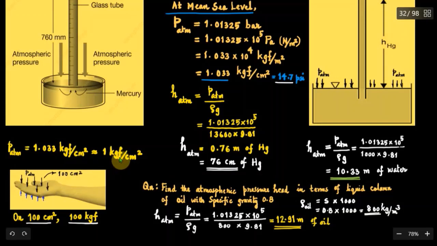100 kilogram force, because on every centimeter square 1 kilogram force. So 100 centimeter square, the total normal force will be 100 kilogram force. So that means 100 kilogram force will be acting on the hand. It is a huge force. You will not feel this huge force because the atmospheric pressure exerted by air is acting in all directions. So this force will be balanced.